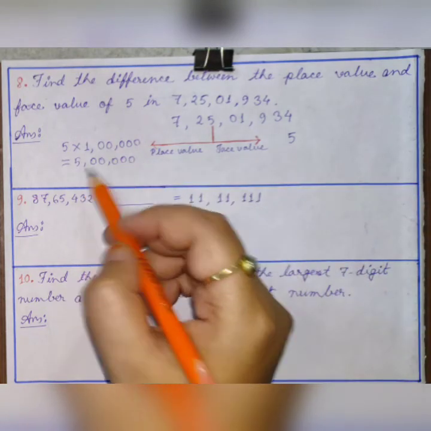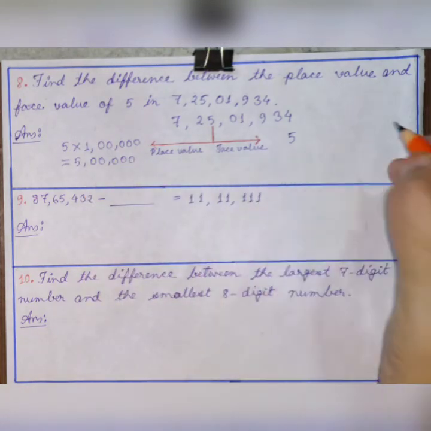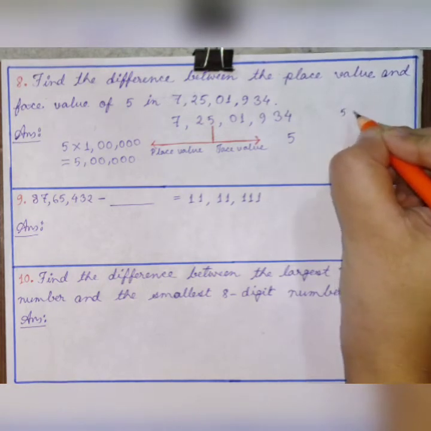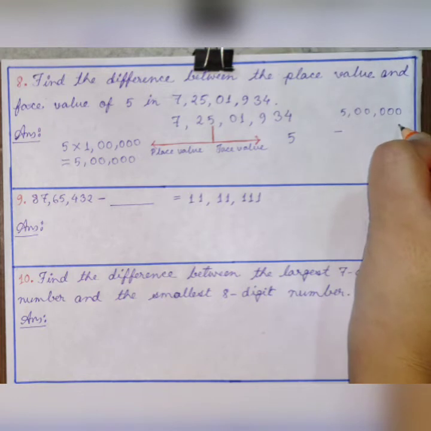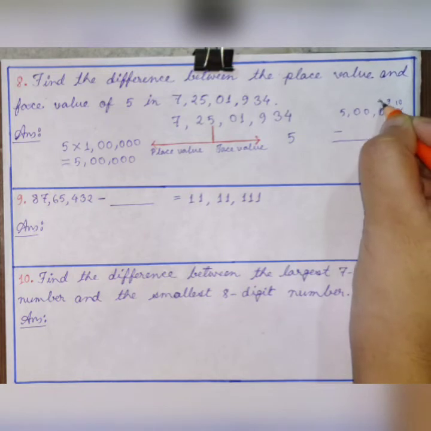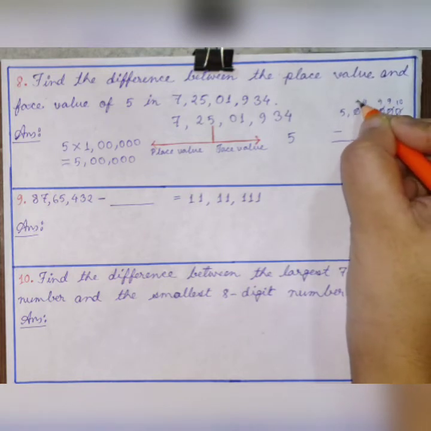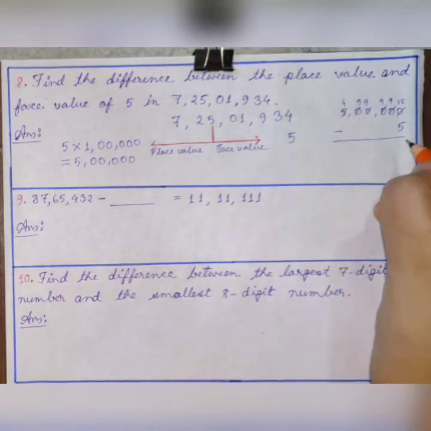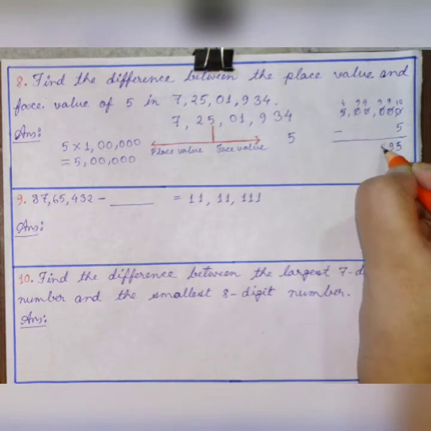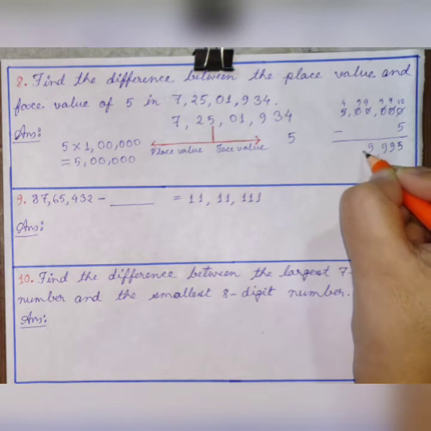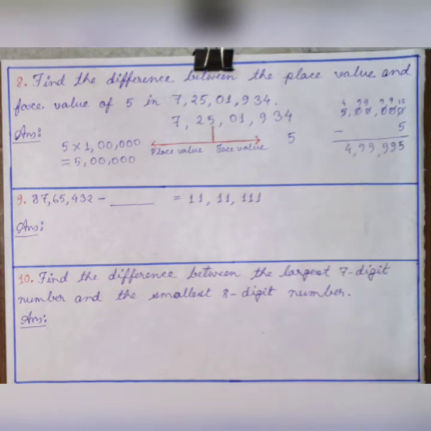Which will be 5 lakhs, right? Then you have to find out the difference. And the difference of 5 lakh and 5 will be 4,99,995.